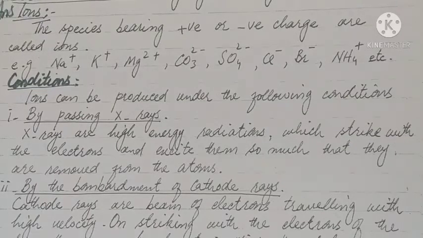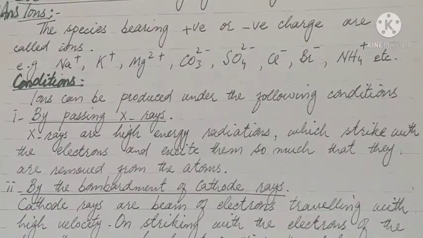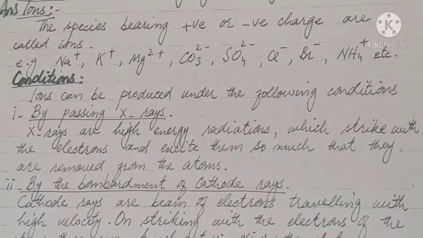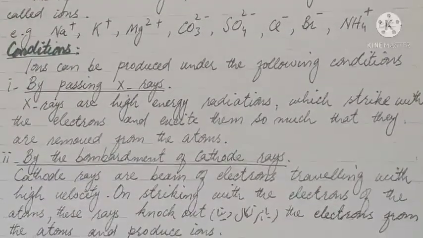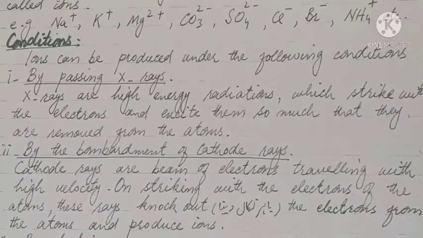Then method number 2, by the bombardment of cathode rays. Cathode rays are beam of electrons traveling with a high velocity. On striking with the electrons of the atoms, these rays knock out the electrons from the atoms and produce ions.